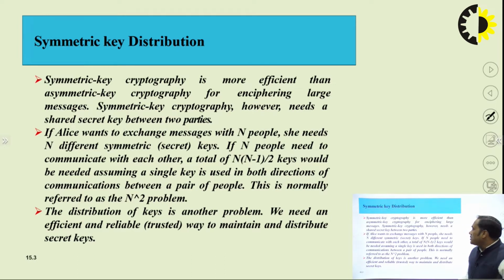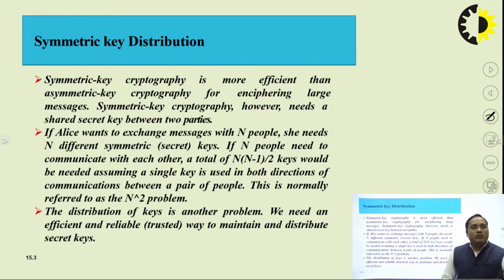Symmetric key distribution is more efficient than asymmetric key cryptography in terms of sharing a secret key. In symmetric key cryptography, we use one key which is shared between two parties, or two persons, for example Alice. If Alice wants to exchange messages with n people, she needs n different symmetric keys. The symmetric key is managed by the two parties.